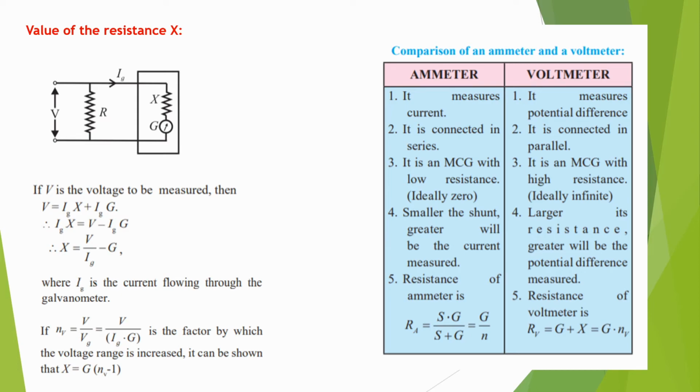Okay, so in that case we will discuss the uses of the galvanometer. It can be used as an ammeter for the measurement of current. It can also be used as a voltmeter for the measurement of potential difference.